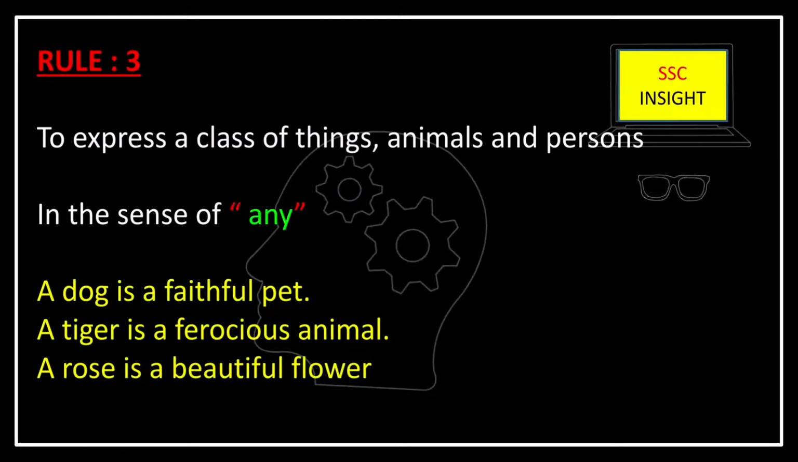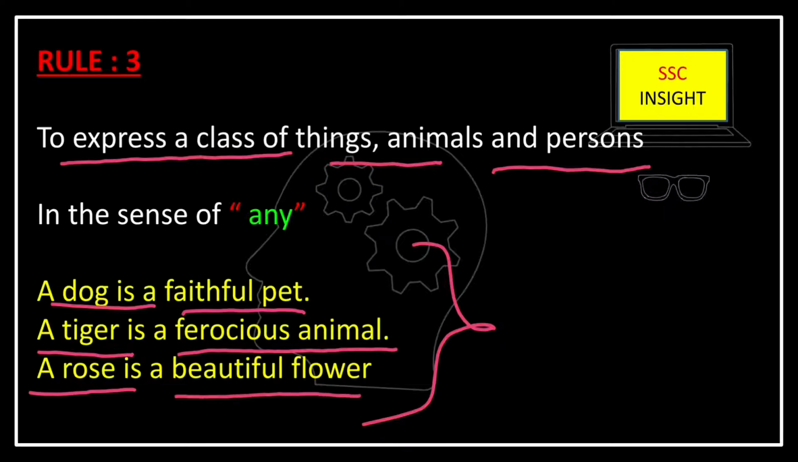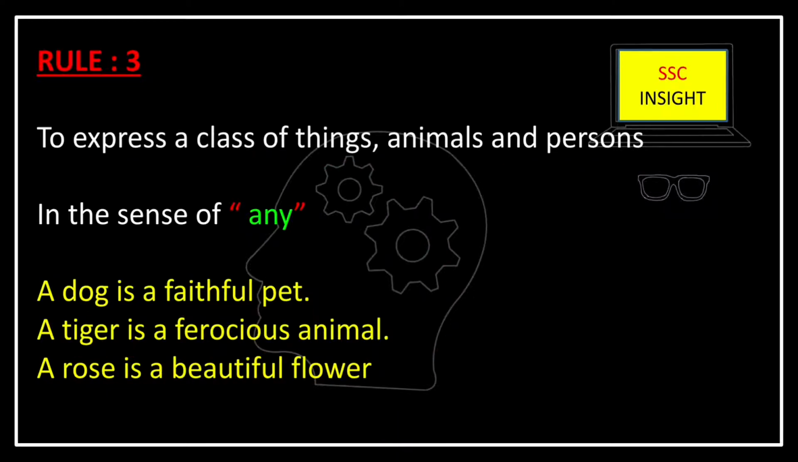Next rule is to express a class of things, animals, or persons. In that case, to express the quality of a whole community, we use indefinite article. Like examples, a dog is a faithful pet. A tiger is a ferocious animal. A rose is a beautiful flower. In these cases, this quality is representing the whole community. Any individual from this community consists of this faithfulness. That is why we are using indefinite article here.